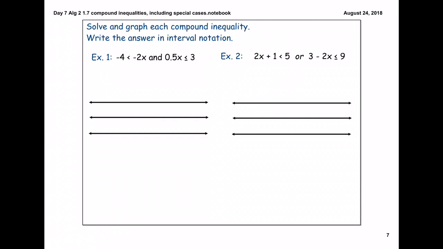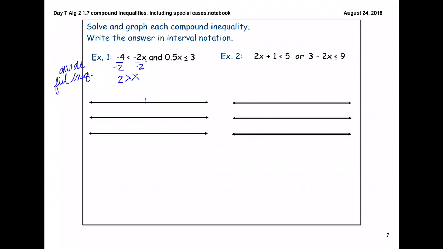So let's try an example on our own. It says solve and graph each compound inequality, write the answer in interval notation. So when we solve an inequality, we are just getting x by itself. But remember, if we divide by a negative, we need to flip our inequality symbol. So when we divide by -2, -4 divided by -2 is 2. Flip our inequality symbol over because we divided by a negative, and then we can graph this portion of our